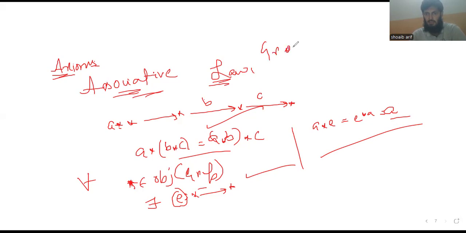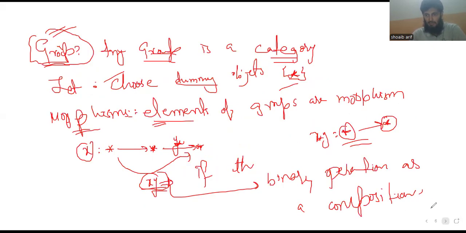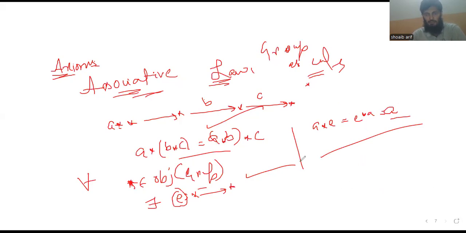We can see group as a category whose object is one dummy object. The elements of groups are morphisms, binary operation is the composition law, and associative law holds by default by the definition of group, and identity. There exists an identity element in group definition. So here identity morphism, because we are choosing the elements of group as morphisms here.